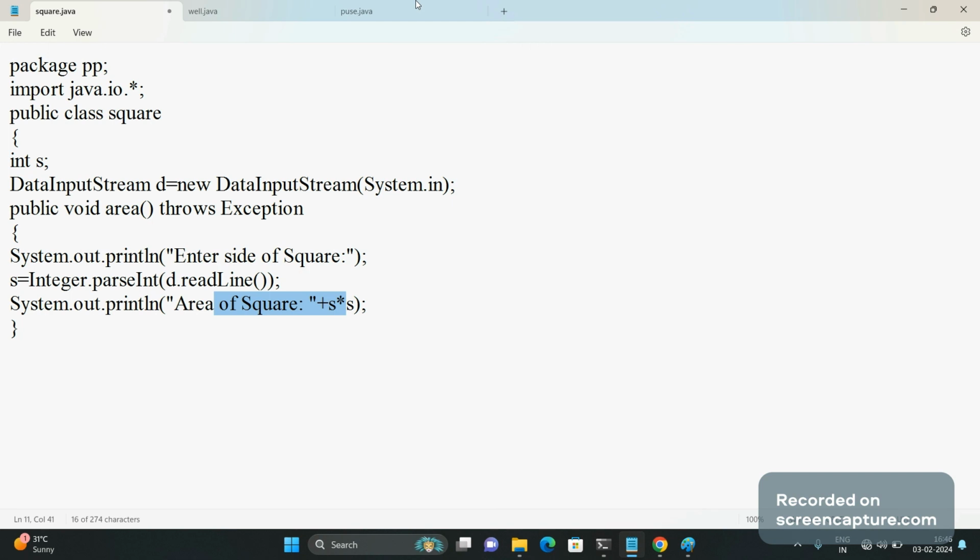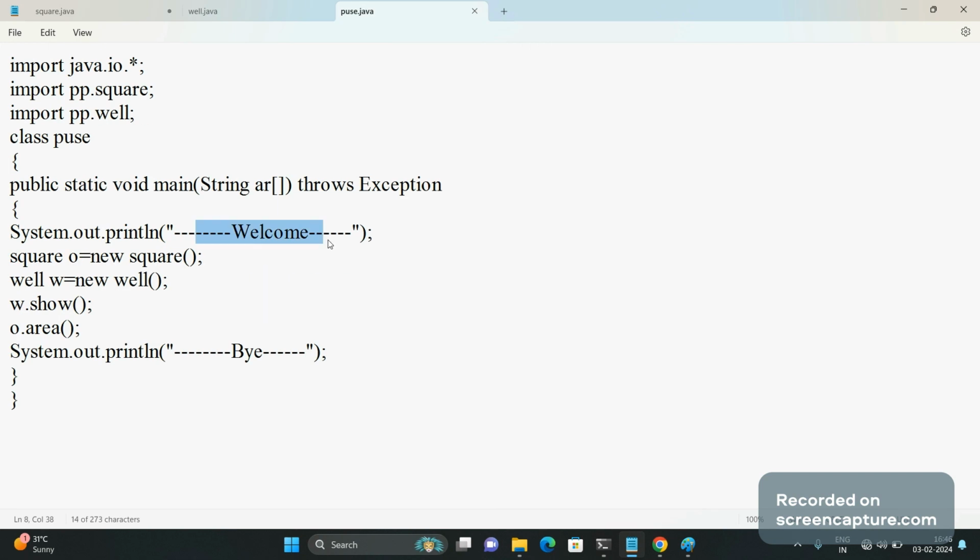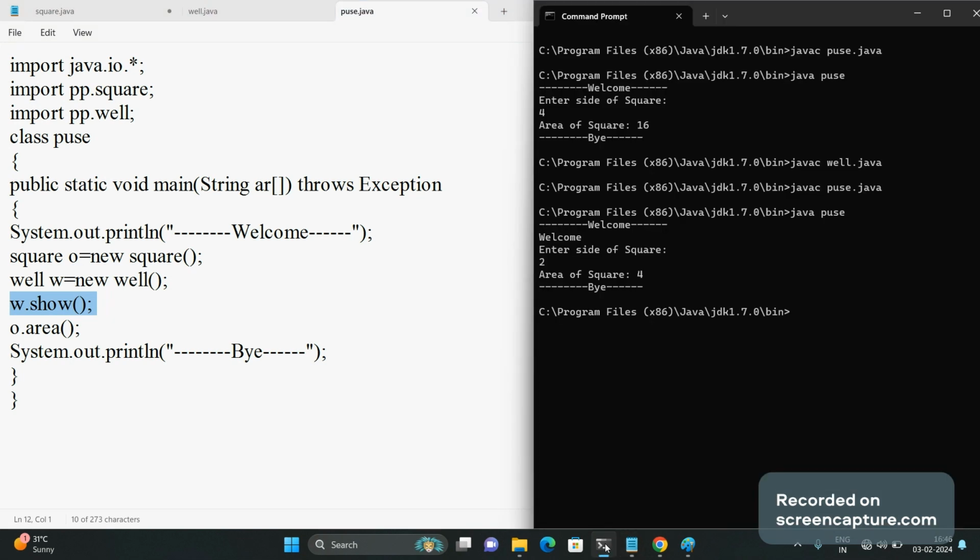In the Puse file, we have welcome at the beginning. Before calculating the area of square, I have asked to call the show method, which should display the welcome message on the screen. So we have seen this welcome message is displayed. So the Well class is working.